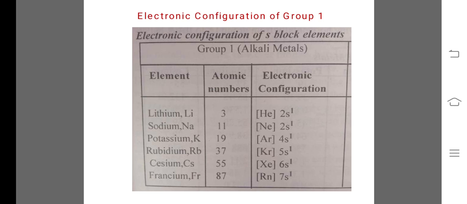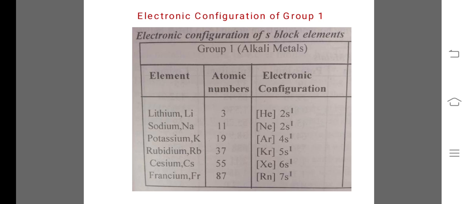Second, sodium, atomic number is 11, and here [Ne] 3s1. It was wrongly typed, so it should be 3s1.